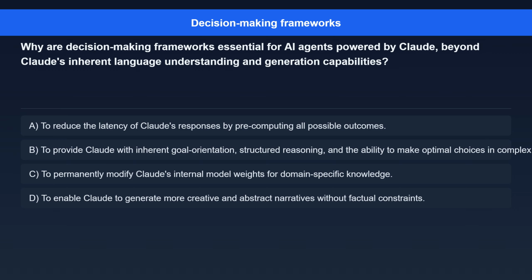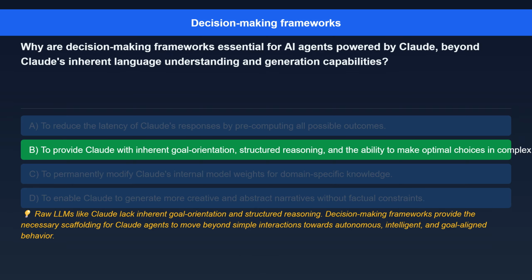Question 4. Why are decision-making frameworks essential for AI agents powered by Claude beyond Claude's inherent language understanding and generation capabilities? Option A. To reduce the latency of Claude's responses by pre-computing all possible outcomes. Option B. To provide Claude with inherent goal orientation, structured reasoning, and the ability to make optimal choices in complex environments. Option C. To permanently modify Claude's internal model weights for domain-specific knowledge. Option D. To enable Claude to generate more creative and abstract narratives without factual constraints.